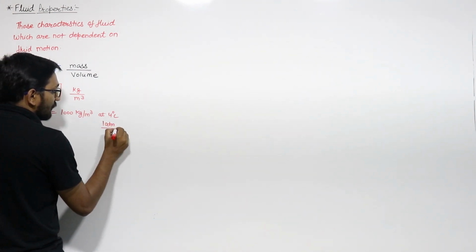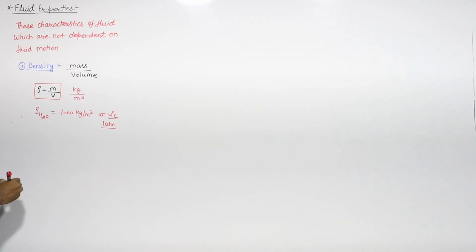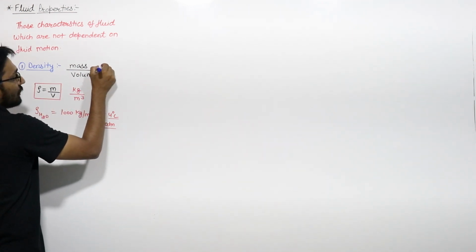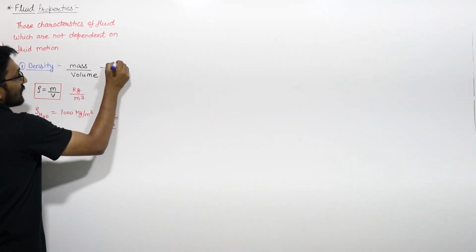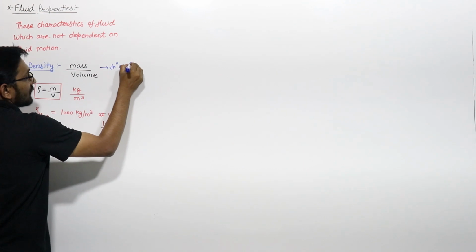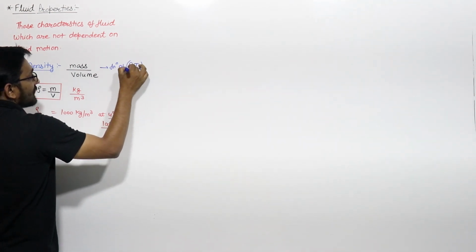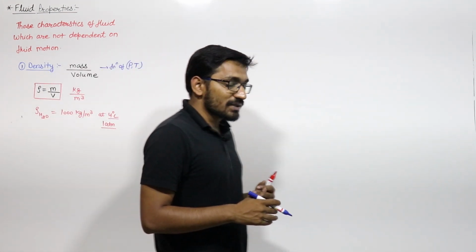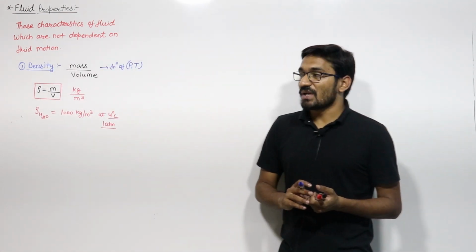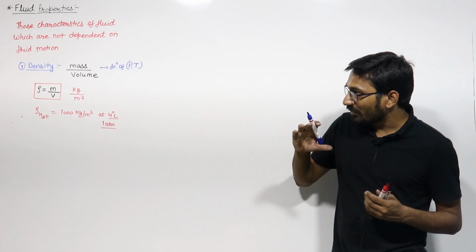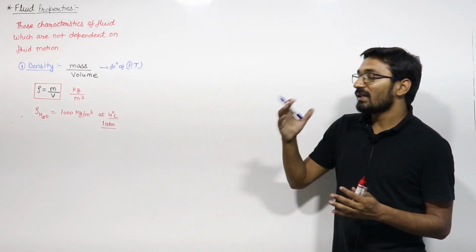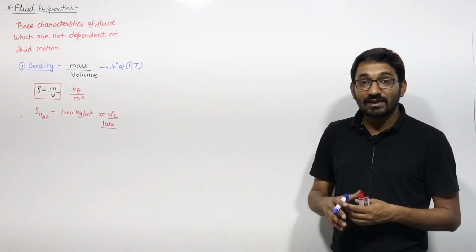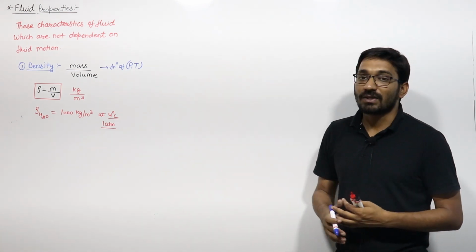Density is a function of pressure and temperature, right? When you describe the density of a substance, you have to specify at which pressure and at which temperature.